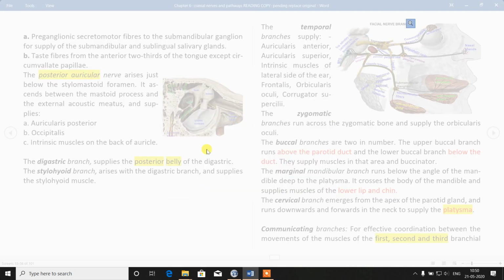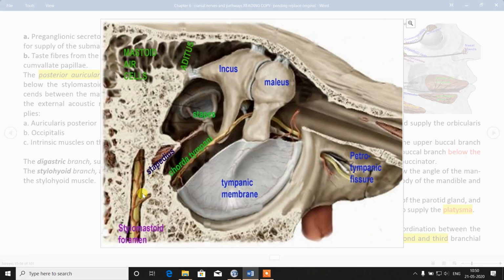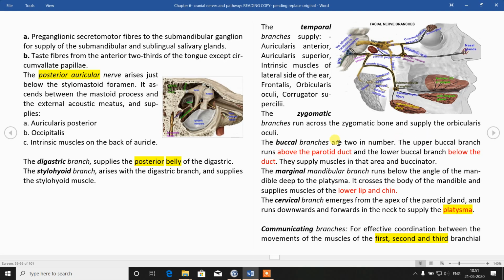This is the course of chorda tympani now. You can see this is nerve to stapedius. It is stabilizing the stapes, so it is preventing excessive frequency noise. Your chorda tympani originates from posterior wall of the middle ear, and it is exiting through petrotympanic fissure. Somewhere here there is greater petrosal nerve from the first part. You have seen in another diagram.